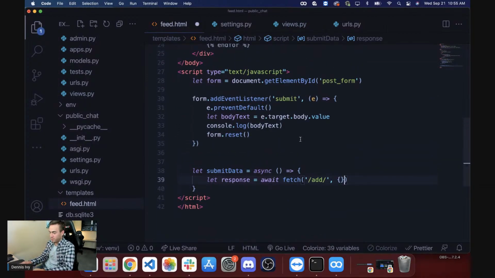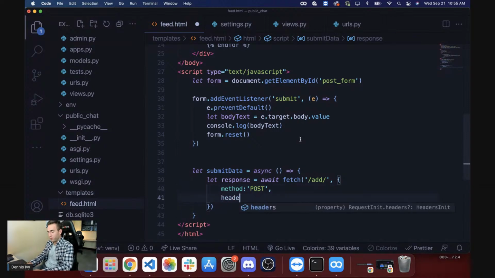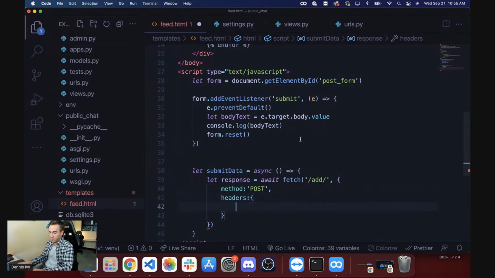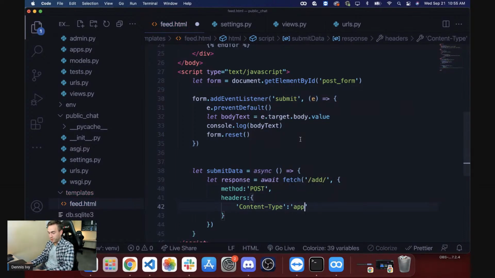We have to specify the method here. Because this is going to take care of that post request, we'll just do method equal to POST. Then we want the headers here. I want to specify the content type, and this is going to be JSON data. So that's what we're sending.